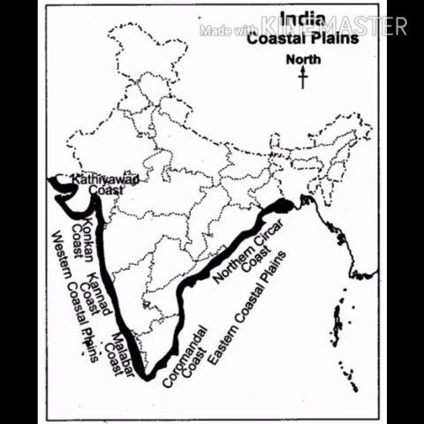This coast is divided into three parts. In Maharashtra, it is called Konkan coast. In Karnataka, it is called Kanara coast. And in Kerala, it is called Malabar coast.